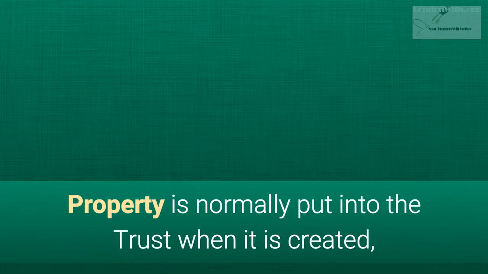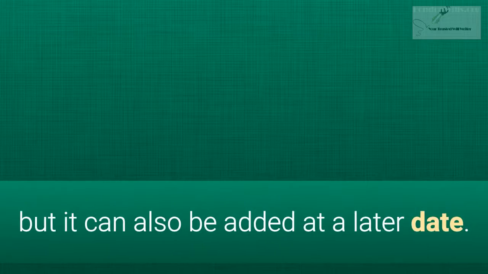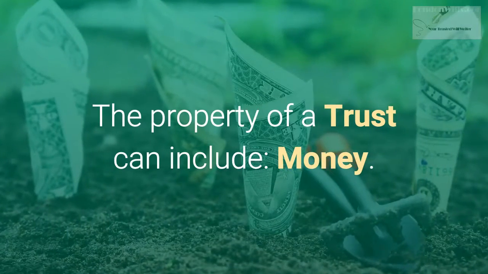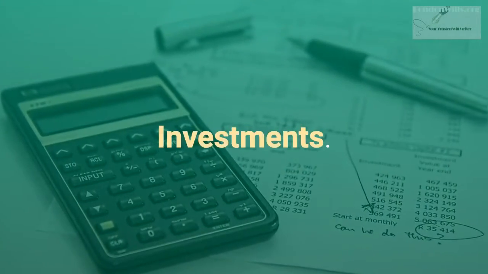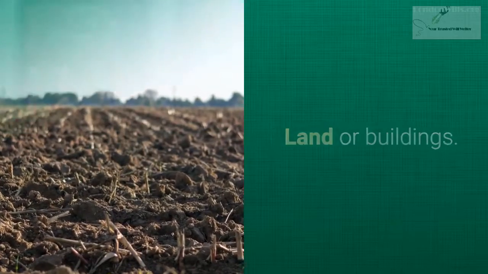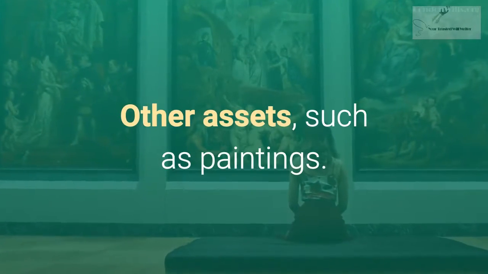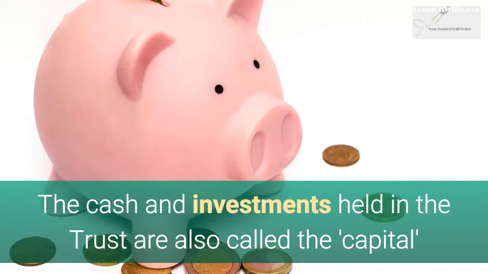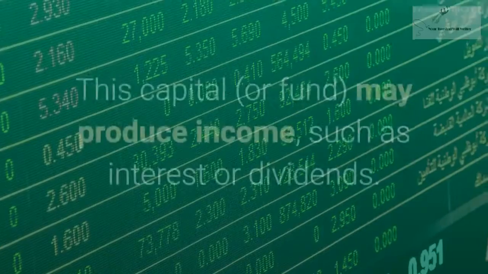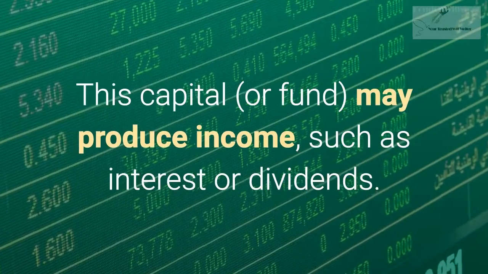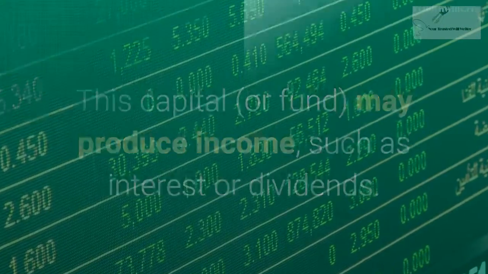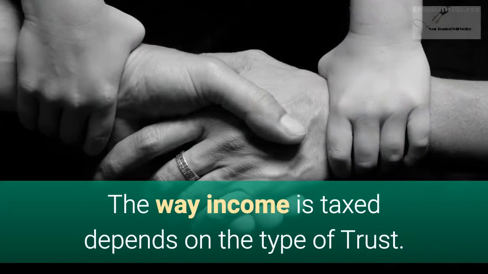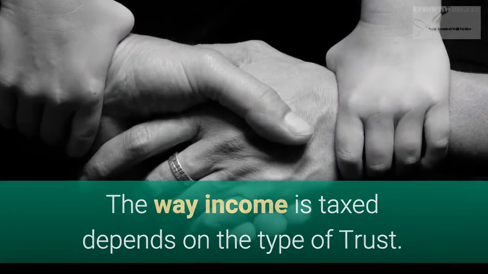Property is normally put into the trust when it is created, but it can also be added at a later date. The property of a trust can include money, investments, land or buildings, other assets, such as paintings. The cash and investments held in the trust are also called the capital, or fund, of the trust. This capital, or fund, may produce income, such as interest or dividends. The land and buildings may produce rental income. The way income is taxed depends on the type of trust.